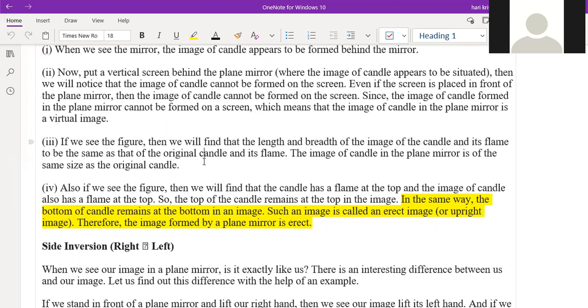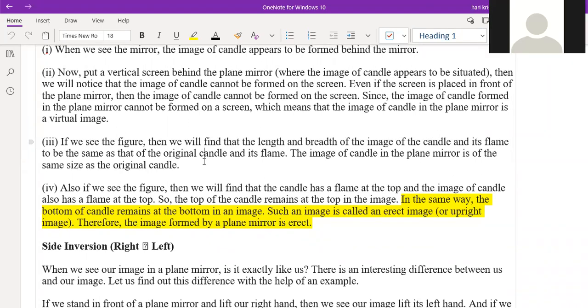And the last point is erect image. Whatever image is formed by the plane mirror is erect. What is the meaning of erect? Sir, standing upright, straight and up. Straight and upright. That means,